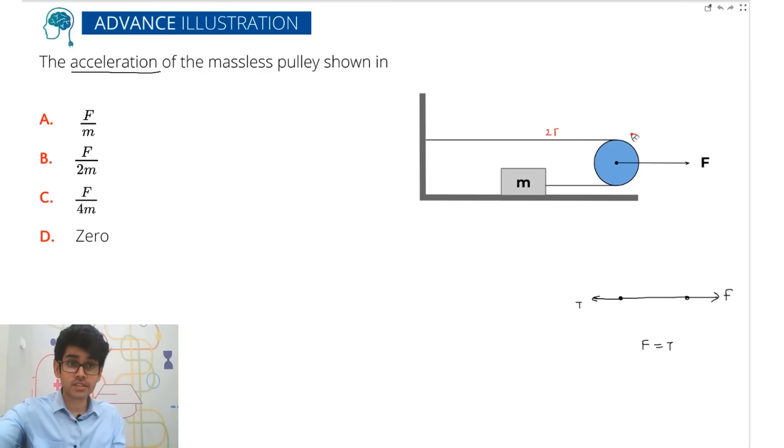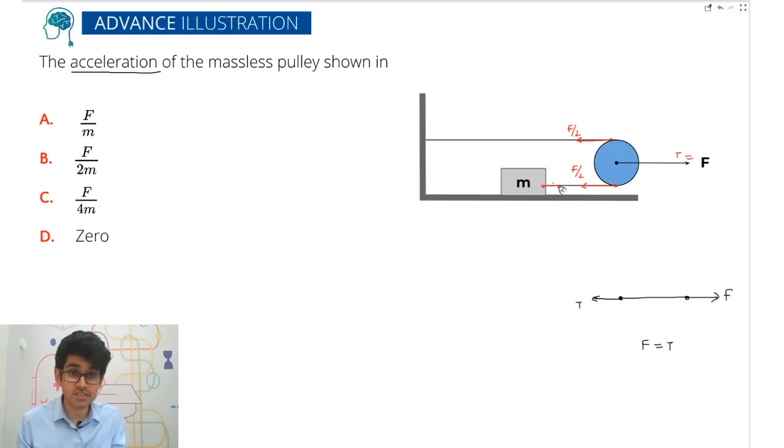Sorry. So if the tension here is F, here it will be F by 2 and F by 2, right? Because the net force should be 0, and again the tension is constant throughout. So here the tension is equal to F, here it will be T by 2, T by 2. So everyone, please have a look at what will be the acceleration of this block.